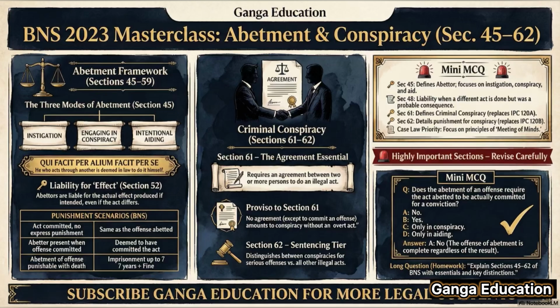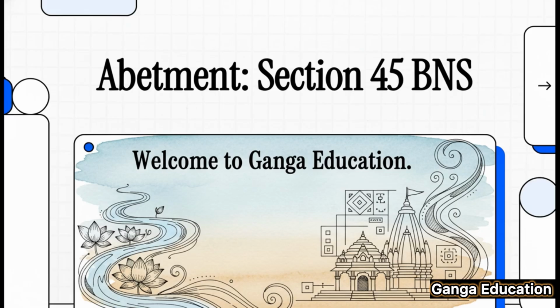In today's video, we are going to discuss Bharatiya Nyaya Sanhita 2023 from section 45 to section 62, Abetment and Conspiracy. Today, we're diving into a really critical concept from our new criminal laws, abetment, which is now defined under Section 45 of the Bharatiya Nyaya Sanhita, 2023.